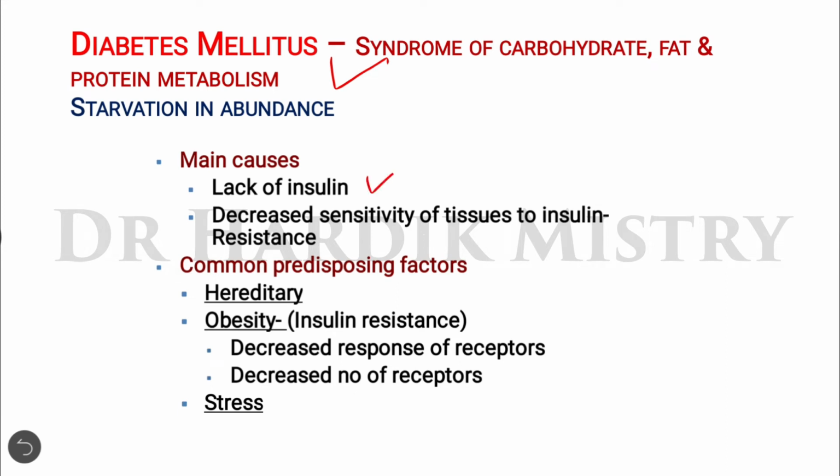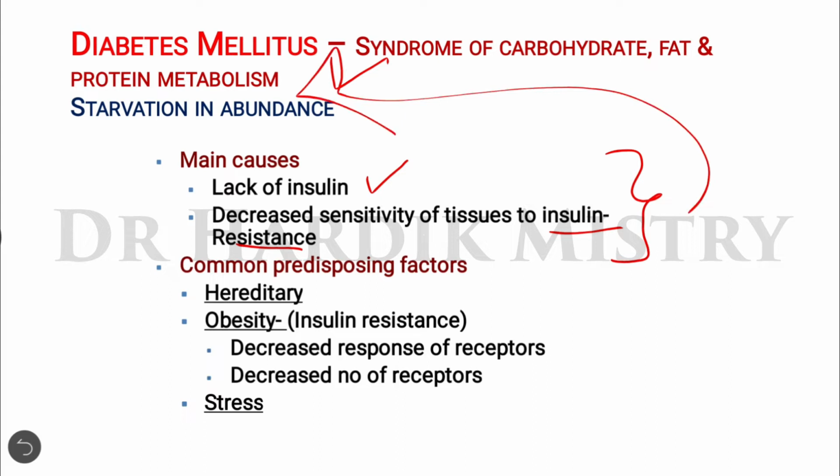Lack of insulin, that means insulin concentration is completely deficit inside the body, and decreased sensitivity of insulin receptors for the insulin, so there will be insulin resistance. So both of these conditions can lead to diabetes mellitus.